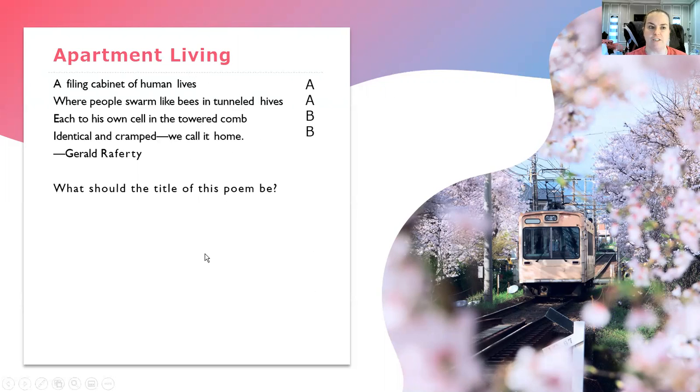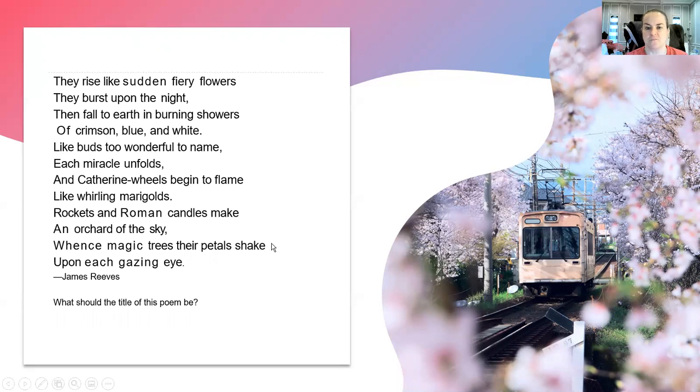Let's look at another poem that we're going to have to figure out a rhyming pattern and a title for. Here is this poem. They rise like sudden fury flowers, they burst upon the night, then fall to earth in burning showers of crimson, blue, and white. Like buds too wonderful to name, each miracle unfolds, and Catherine wheels begin to flame like whirling marigolds. Rockets and Roman candles make an orchard of the sky, whence magic trees their petals shake upon each gazing eye.